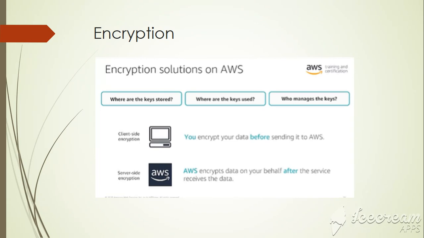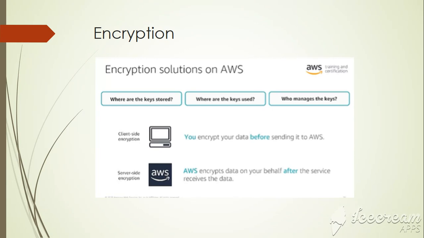AWS encrypts data on your behalf after the service receives the data. Here, the Amazon S3 encrypts your object before saving it on disk in its data centers. Then, decrypt it when you download the objects.